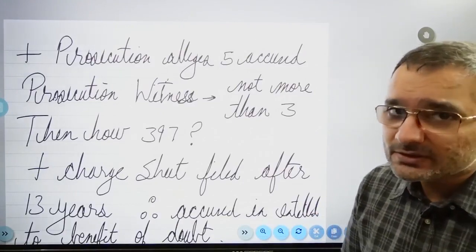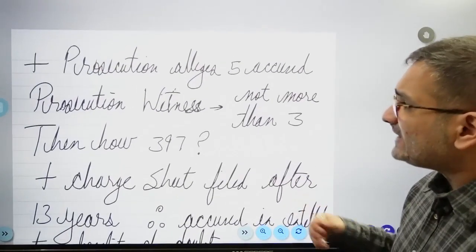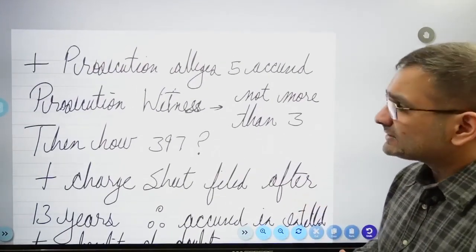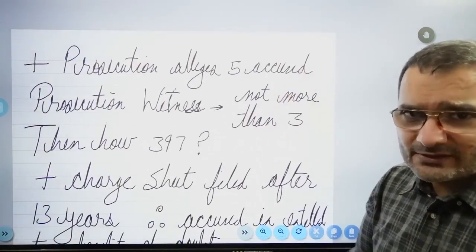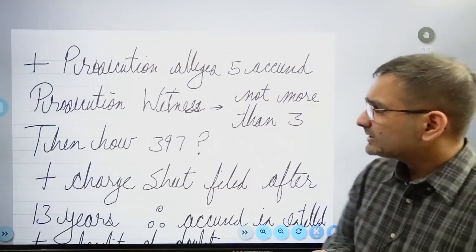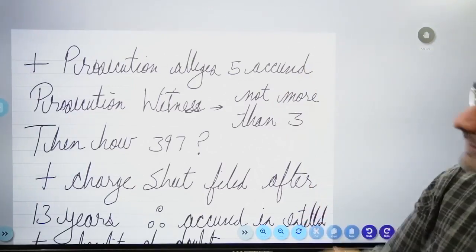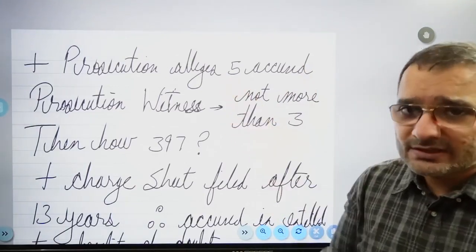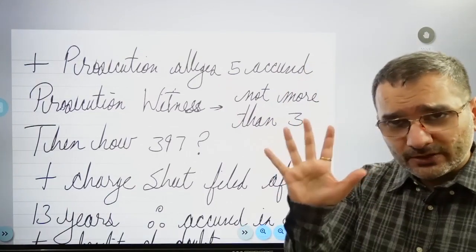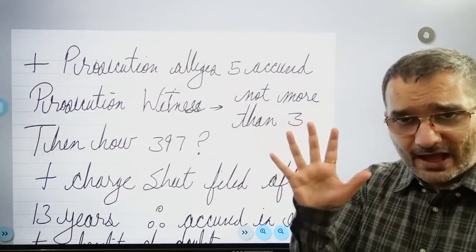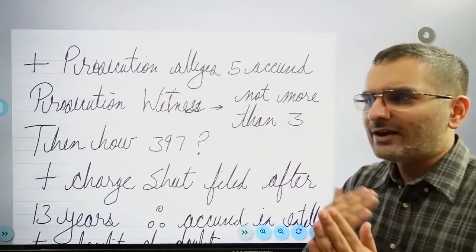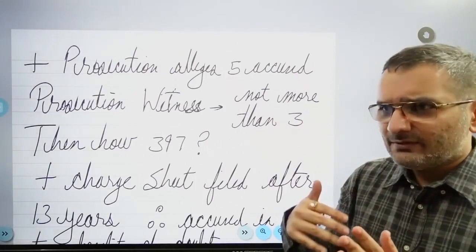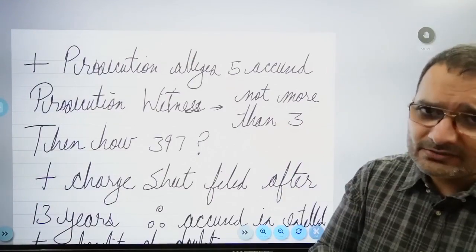All right, and the prosecution is alleging 5 accused, but in the facts of the case, I've extracted this out, a prosecution witness said there were not more than 3. So one witness is saying not more than 3, the prosecution is alleging 5. Since the sine qua non of dacoity is that 5 people have to be there, they are just trying to cast a doubt in the judge's mind. If 5 are not there, then dacoity is not applicable.